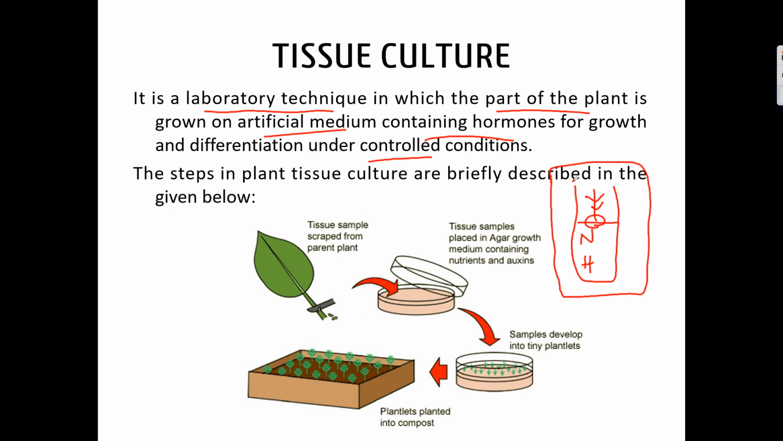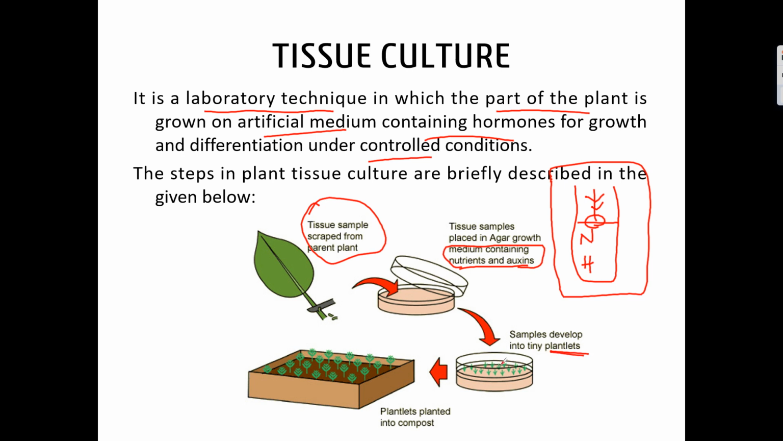So it has different steps. First, we need to collect the sample from the parent plant, and then we put them on the agar plate, and this agar plate contains nutrients and auxins. Auxin is a plant hormone, right? So when it is supplied with the nutrients and the plant hormones, it starts growing into the plantlets.